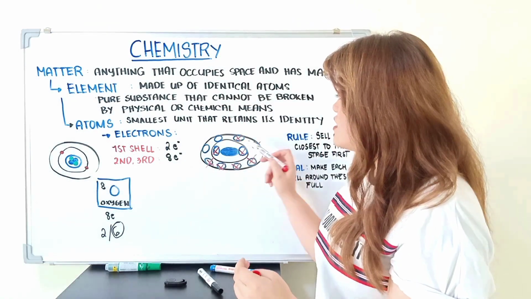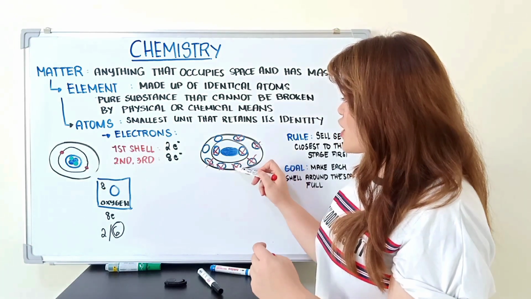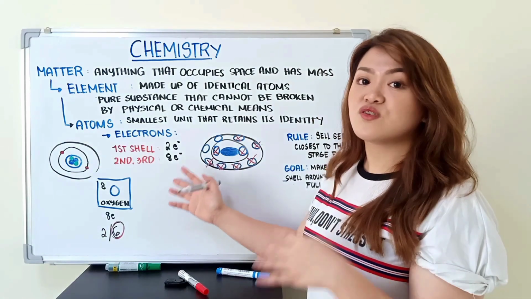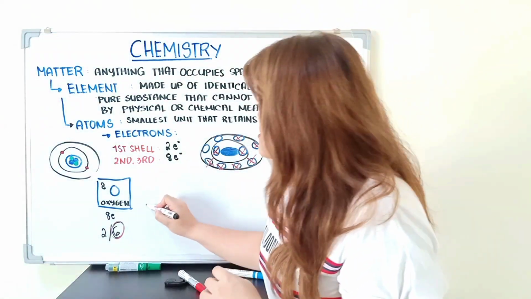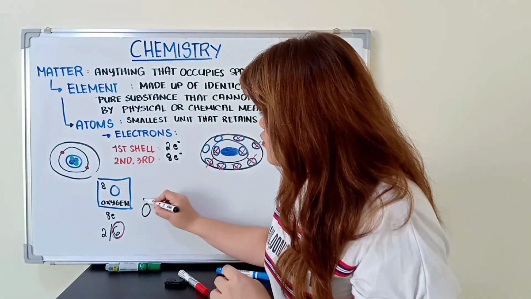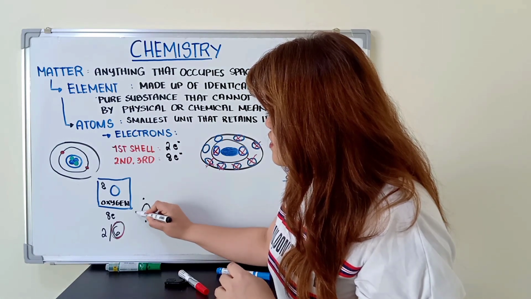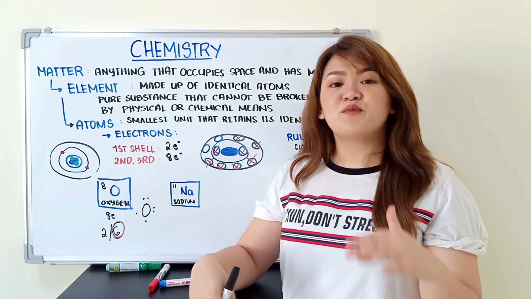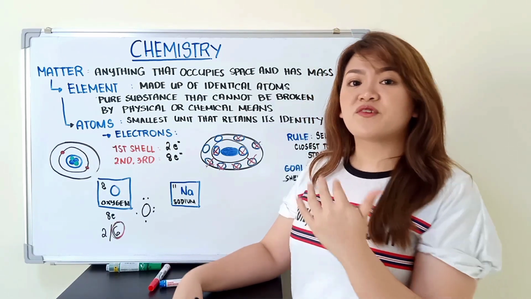So, we have 1, 2, 3, 4, 5, 6. So, they are the same. So, let's go ahead and draw the Lewis dot structure. So, oxygen, then 1, 2, 3, 4, 5, 6. So, for the next example, we have sodium with the atomic number of 11.